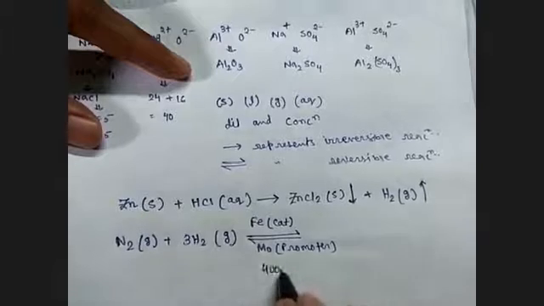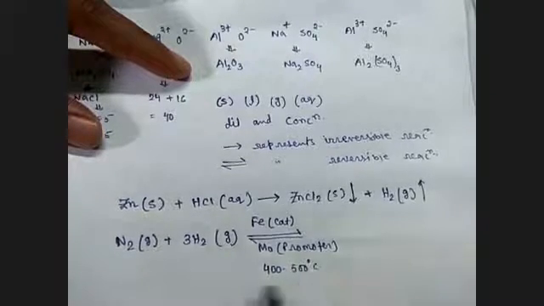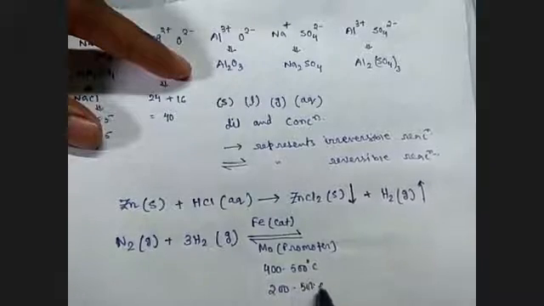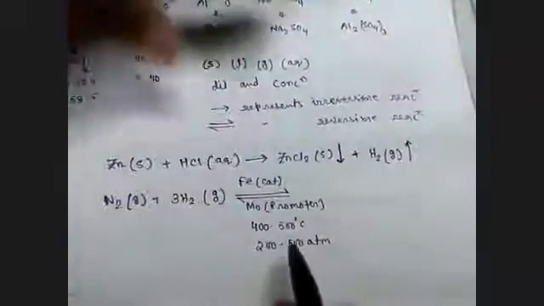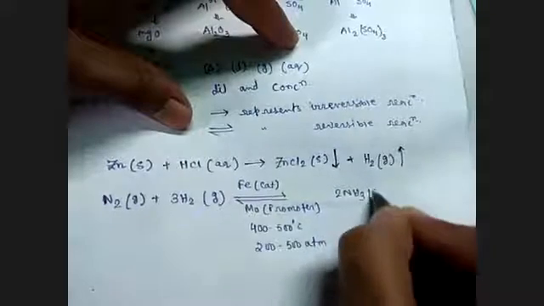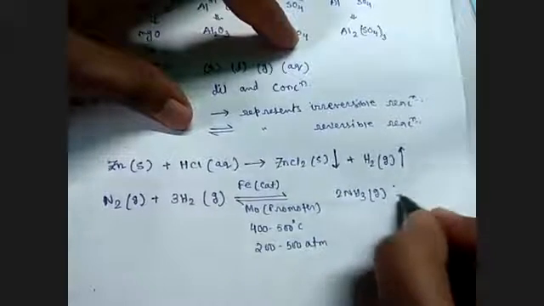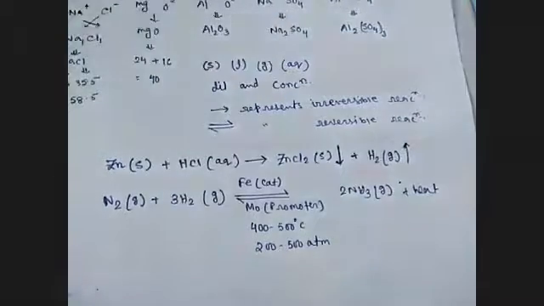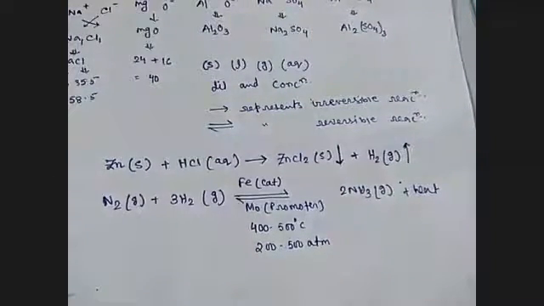Temperature is mentioned here, 400 to 500 degrees Celsius, and 200 to 500 atmospheric pressure. These are the conditions. It forms 2NH3, gaseous state, plus heat. Plus heat means heat is evolving here.